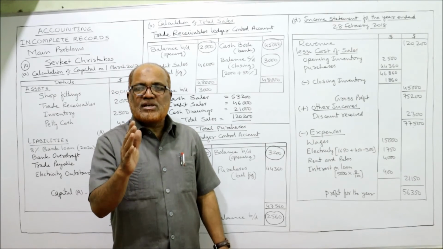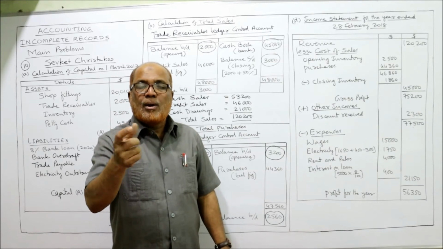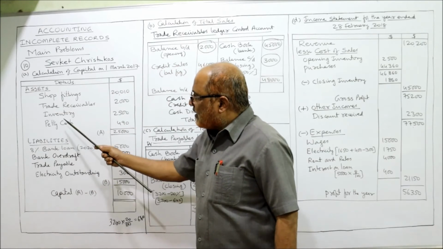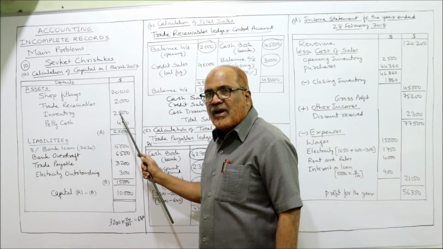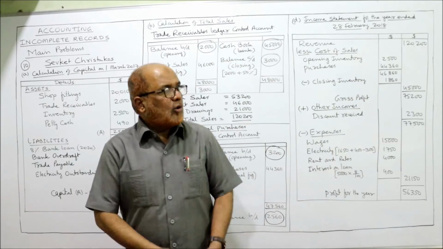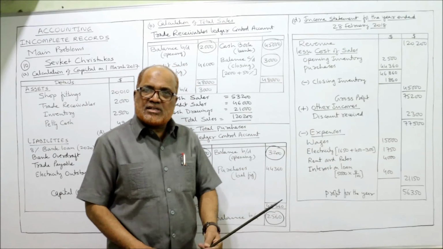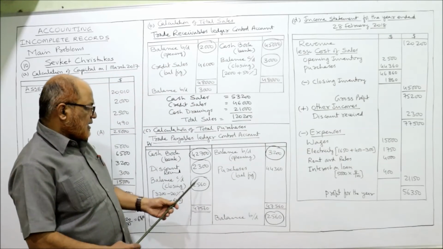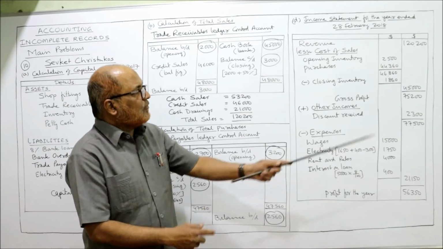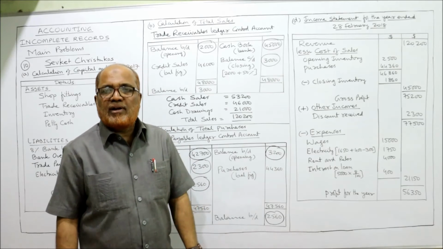And remember, cost of sales means opening inventory plus purchases minus closing inventory. So opening inventory, here we have, you can see here inventory 2,500. This is the opening, beginning of the year. So 2,500 opening inventory. To this we add the purchases. Purchases we have calculated here. How much are the purchases? 44,360 are the purchases. So 44,360 purchase. Add up both, less closing inventory.